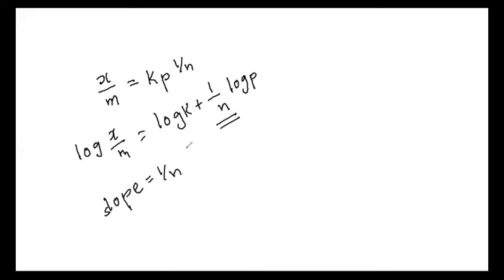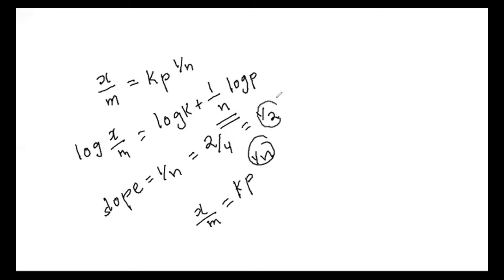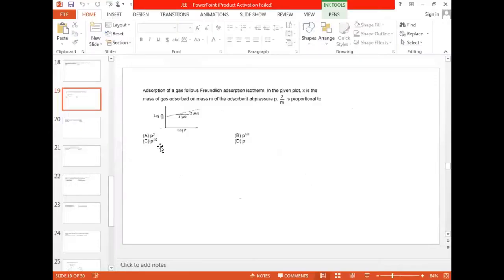Here 1 by n we can write like 2 by 4 from the graph. It is 1 by 2. Then x by m is equal to k into p to the power 1 by n, and this 1 by n value is 1 by 2. So we can write x by m is proportional to p to the power 1 by 2. Where is this available? Option 3. Yes, p to the power 1 by 2 we can take. Is it clear?